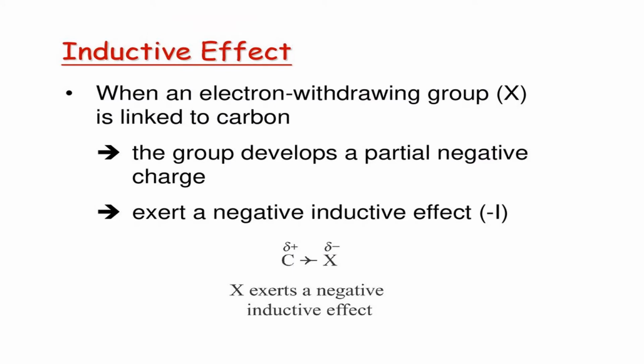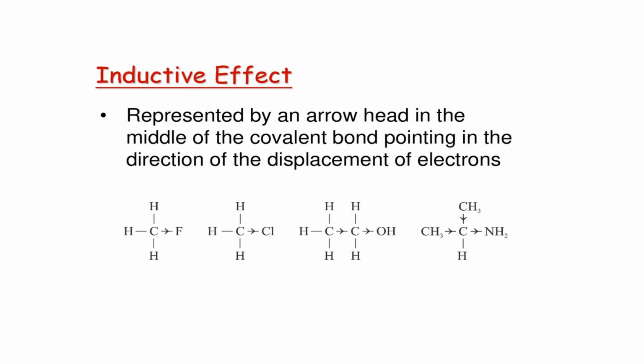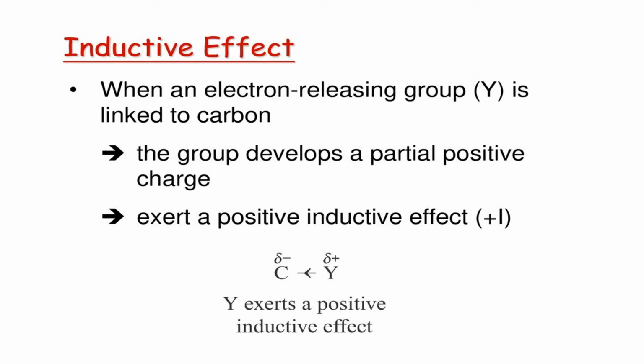There are two types of inductive effect. When an electron withdrawing group X is linked to a carbon, the group develops a partial negative charge. It exerts a negative inductive effect, the -I effect. The inductive effect is represented by an arrowhead in the middle of the covalent bond pointing in the direction of the displacement of electrons. When an electron releasing group Y is linked to carbon, the group develops a partial positive charge. That is, it exerts a positive inductive effect, the +I effect.